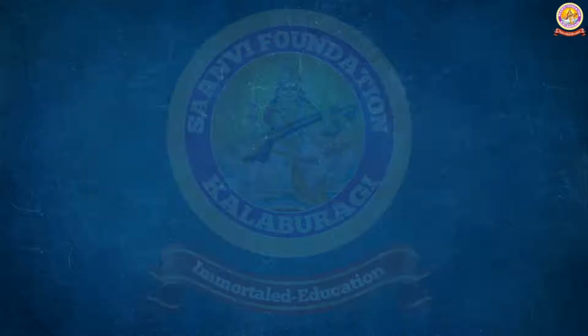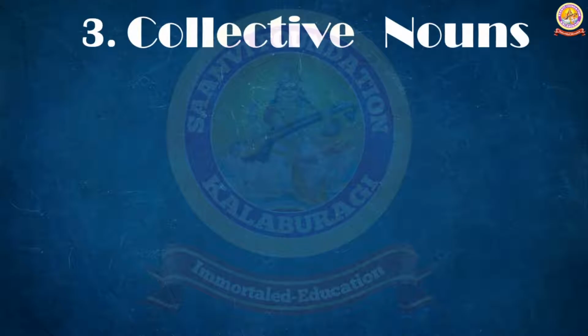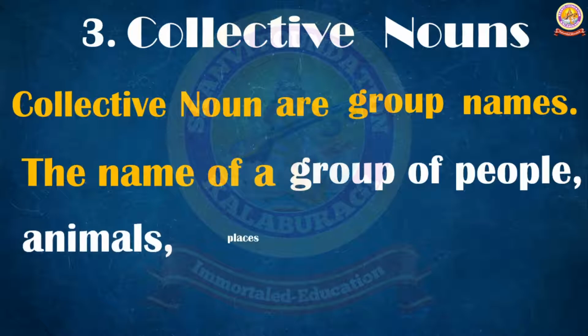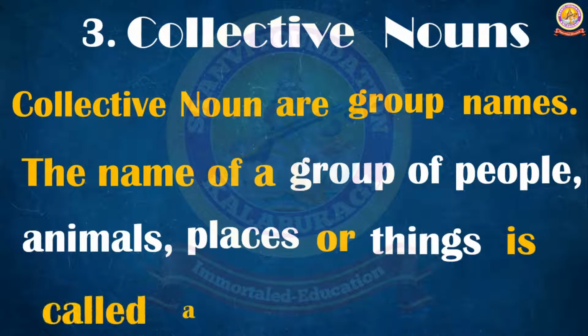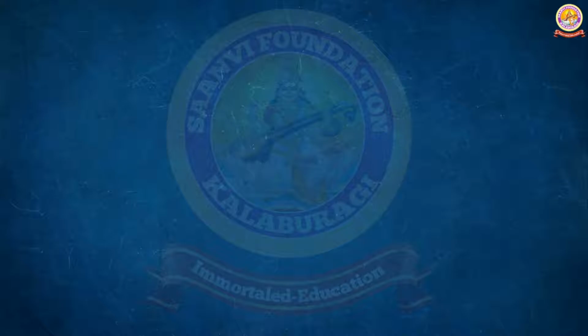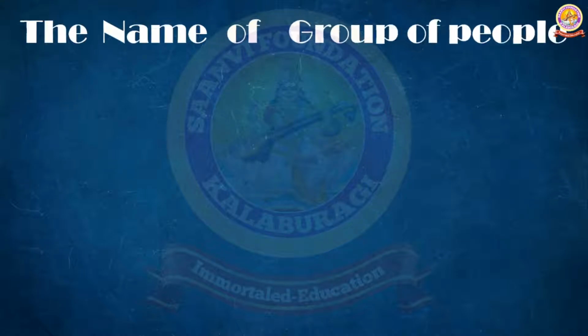Next, third one, collective nouns. Collective nouns are group names. The name of a group of people, animals, places, or things is called a collective noun. Let me explain with examples. Collective nouns are nothing but names of groups. You just have to remember this example, the names of a group of people.